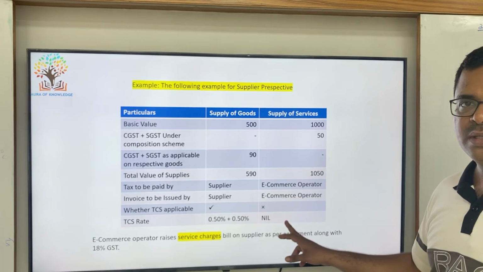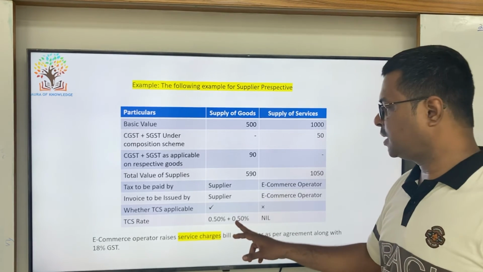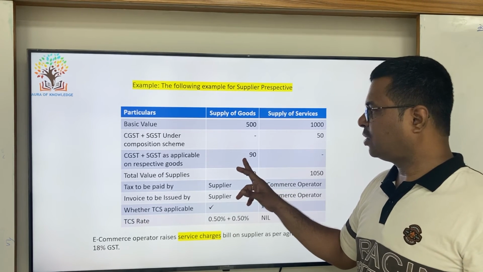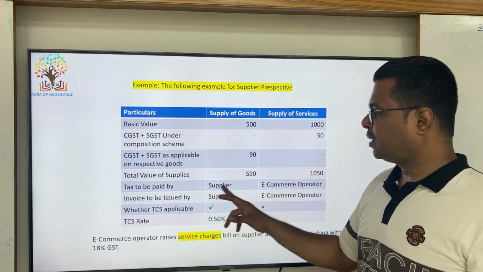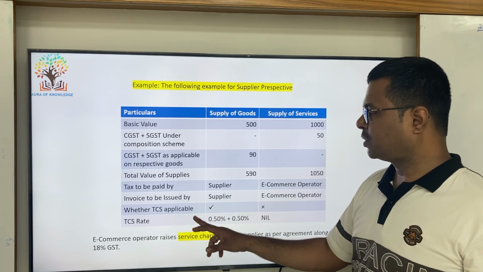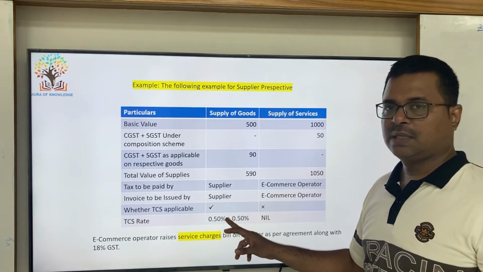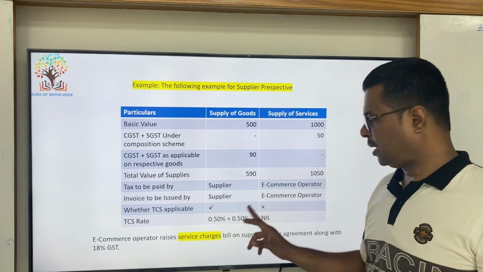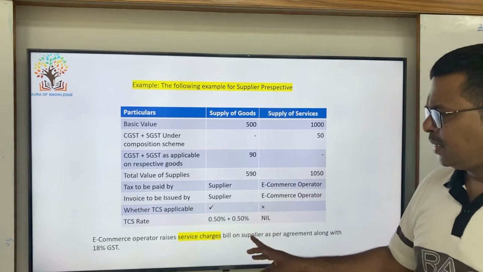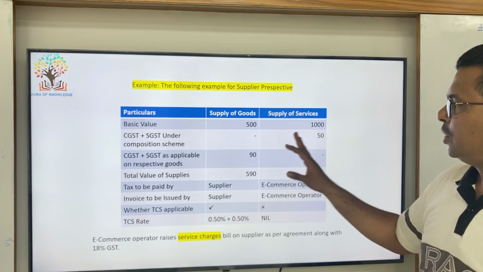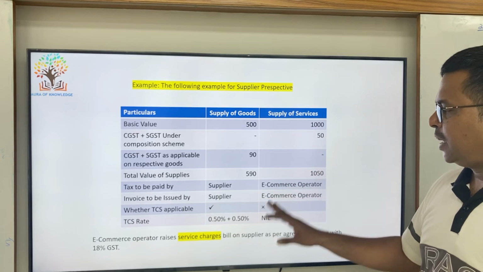There is no need for TCS, because TCS is included here so that the department can keep track of goods supplied by the supplier, because here the supplier is responsible. That is the reason TCS is applied here and not there. And this is with respect to the goods supplied to the consumer through the e-commerce operator by the supplier.